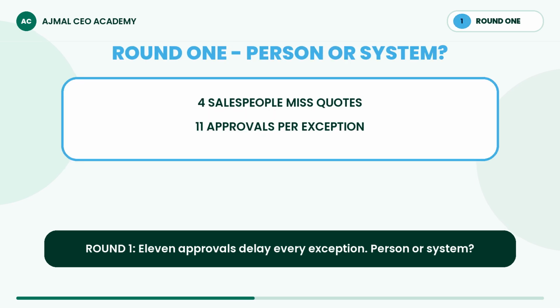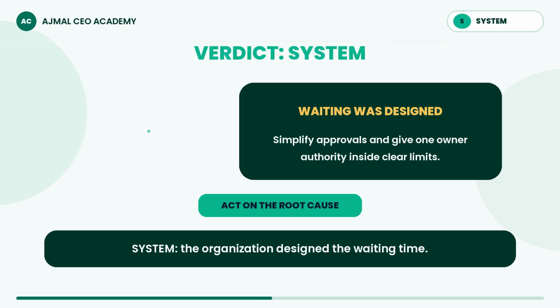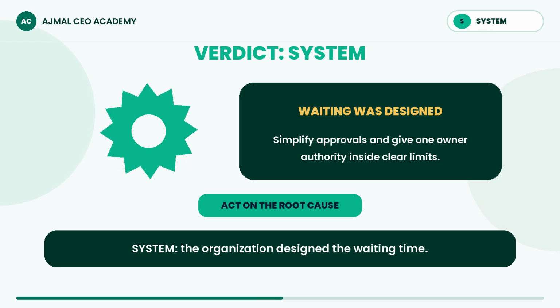Round 1. For salespeople, misquote deadlines because every exception requires 11 approvals. Person or system? Decide now. System. The organization designed the waiting time. Simplify approvals, set exception limits, and give one commercial owner authority inside them.